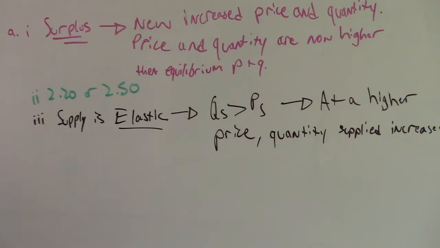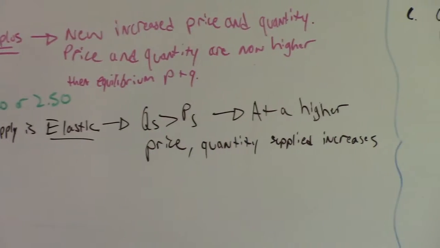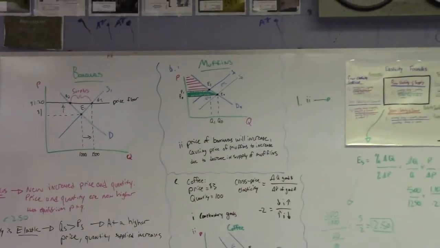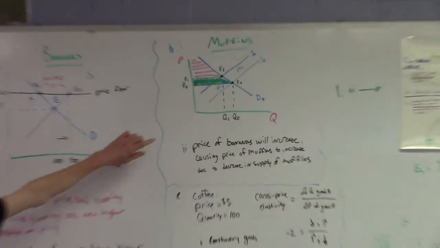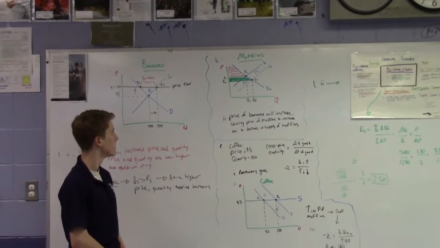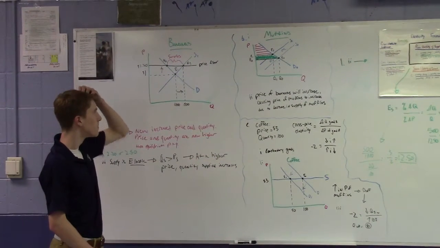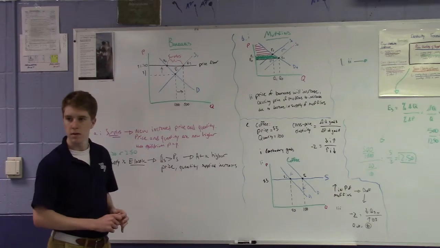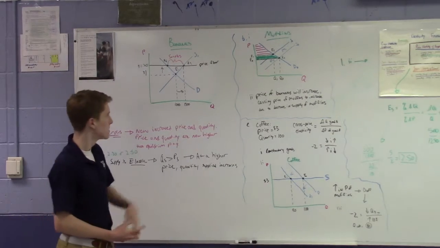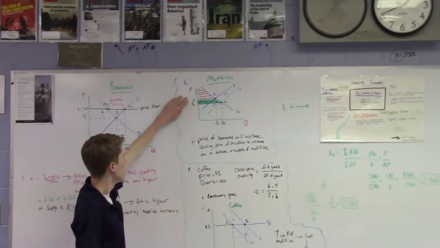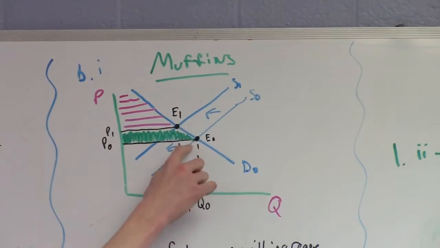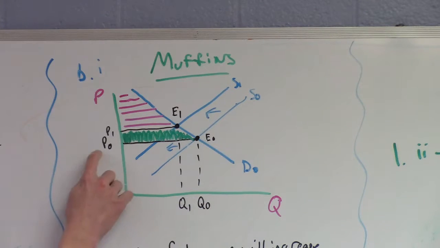Okay. For letter B, number 1: draw a correctly labeled graph of the market for muffins indicating the equilibrium price and quantity, labeled P subscript 0 and Q subscript 0 respectively. So here's this graph right here. We see the equilibrium from 0 right here, and then we have quantity and price at equilibrium.